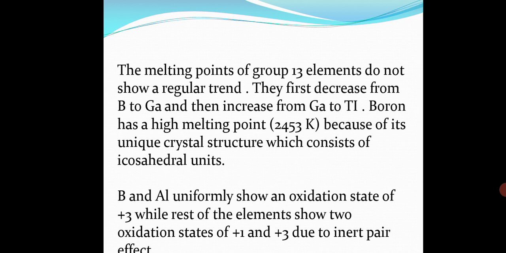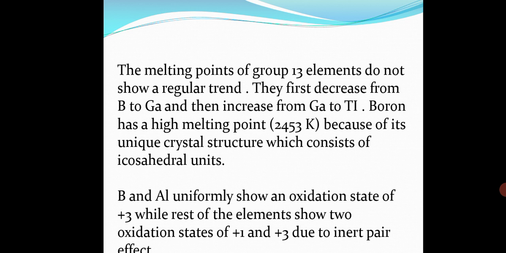All allotropic forms of boron consist of B12 icosahedral units having 12 corners and 20 faces. Each corner is represented by a thickened circle.